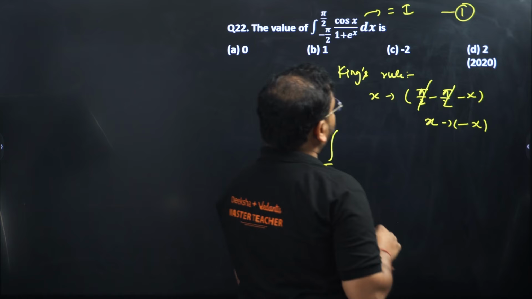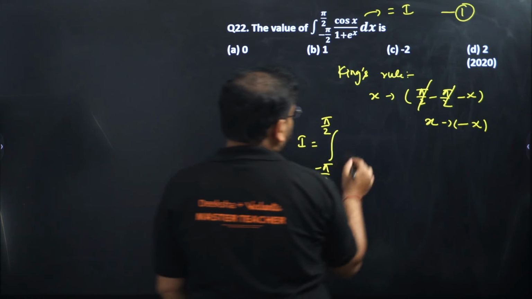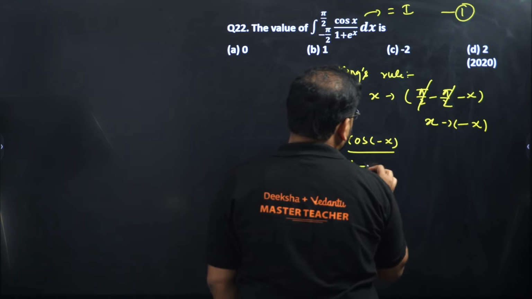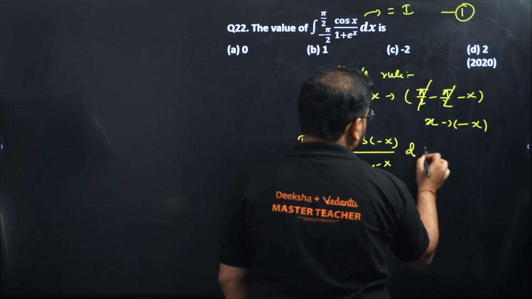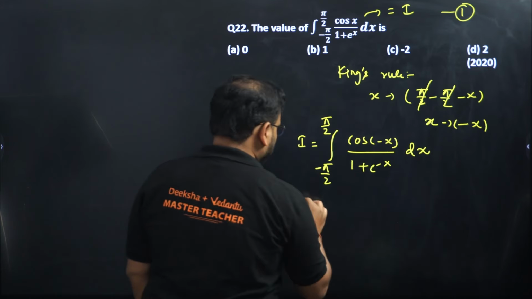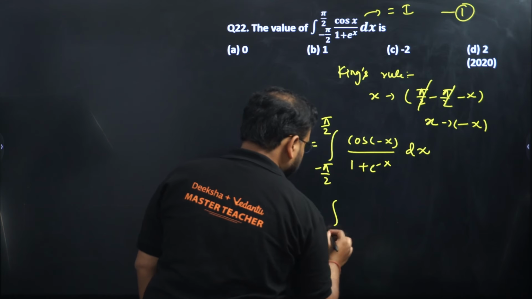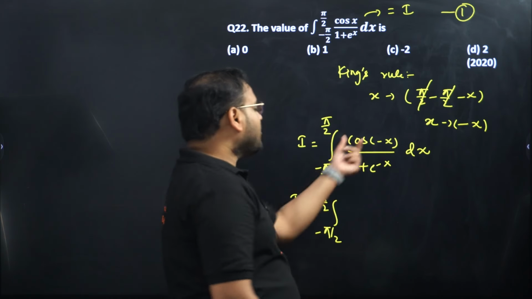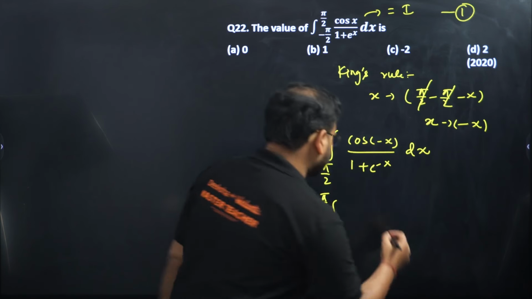All right. So what do we have? Cos of minus x, and over here we'll have 1 plus e power minus x dx. Now we're going to do 2 steps at a time. Please check. This all will be as it is. Now cos of minus x is nothing but cos x, so that will be as it is.